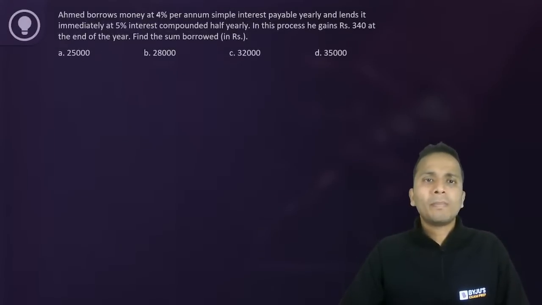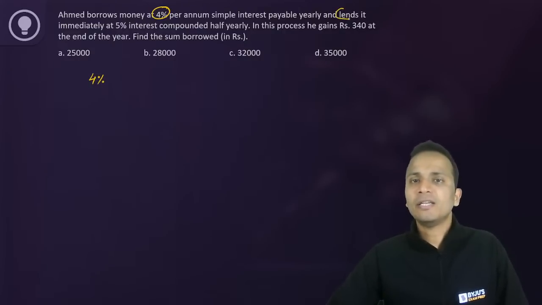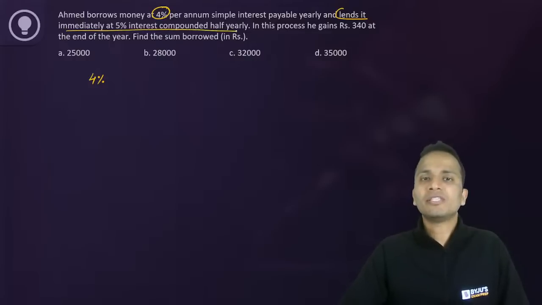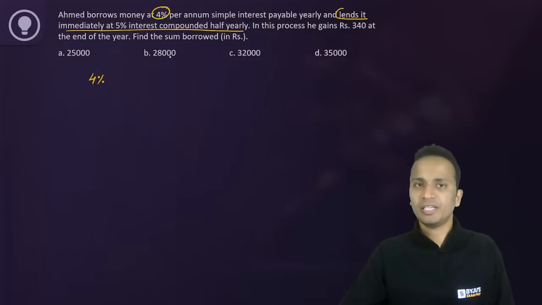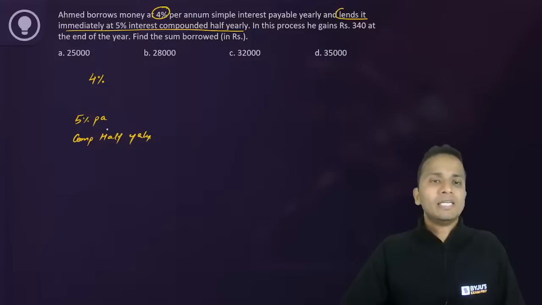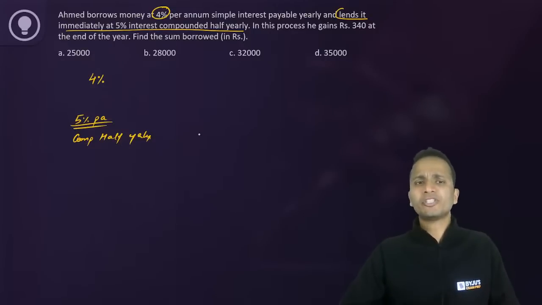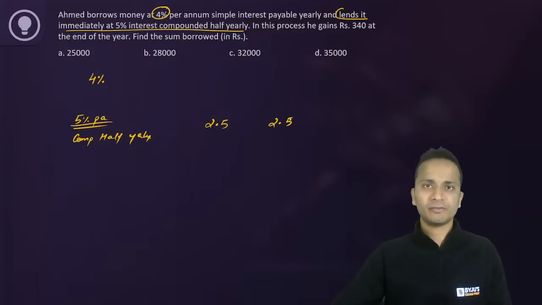Now, at what percentage did I borrow my money? It is at 4%. Okay. Now, the only important thing is to calculate the net percentage that I will receive when I lend my money at 5% interest compounded half yearly. Okay. Now, 5% per annum compounded half yearly. इसका मतलब क्या है? Now, if 5% is per annum, so half year का interest कितना होगा? It will be 2.5. Now, 2.5% for the first half year and then 2.5% for the next half year, right?